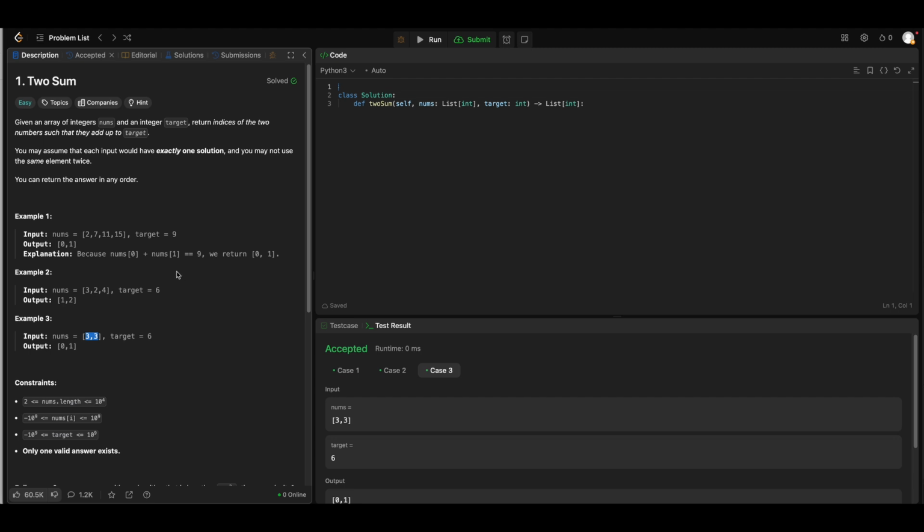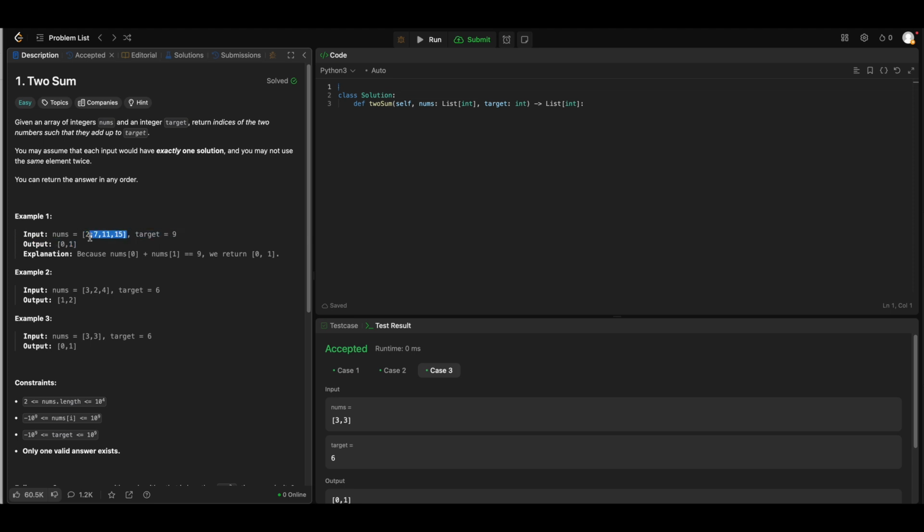Anyways, any FANG company, or at least the company I'm interviewing with, expects you to explain how you're going to solve the problem before you start coding. They really don't like it when you start writing code without explaining what it's going to do. So yeah, let's try to draft a solution.